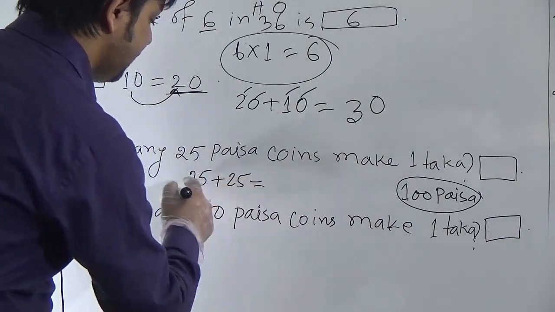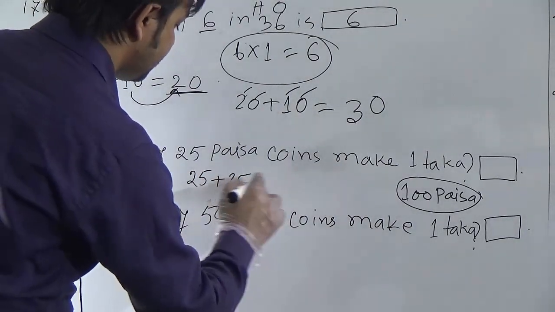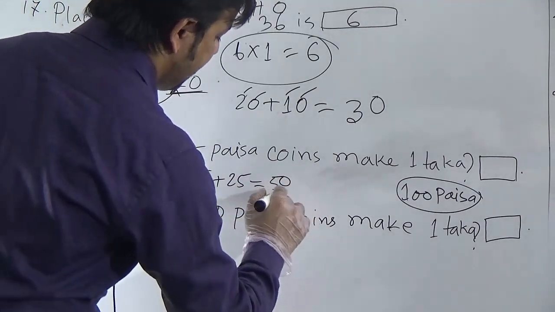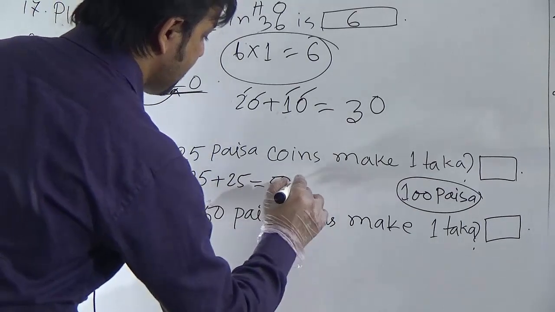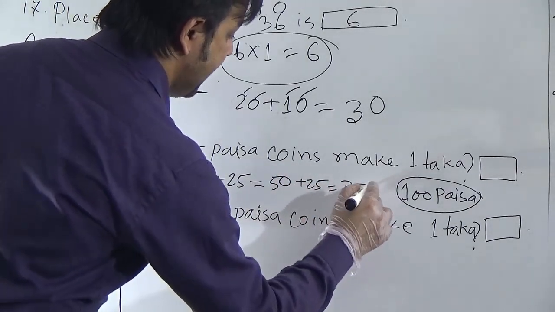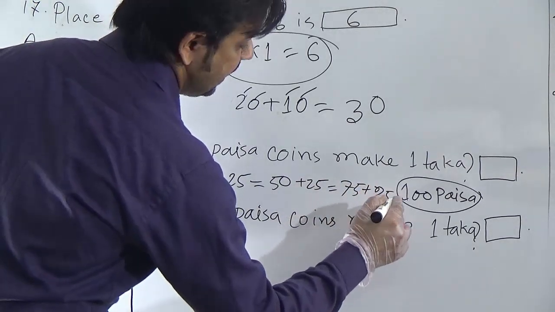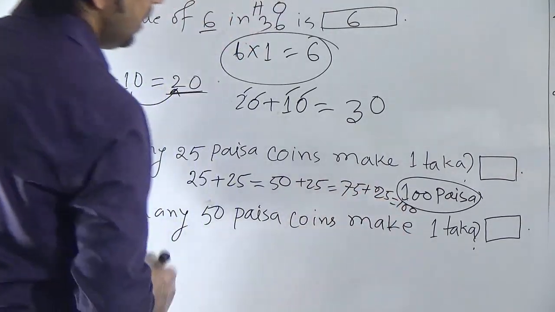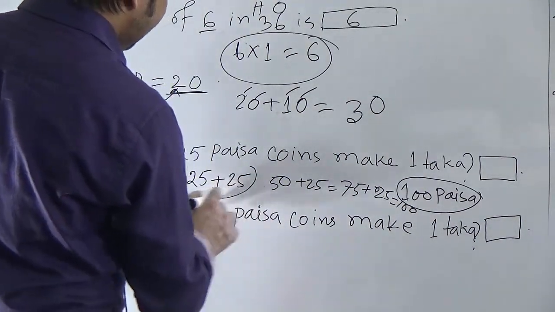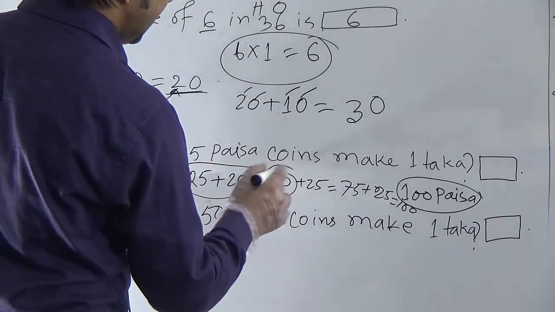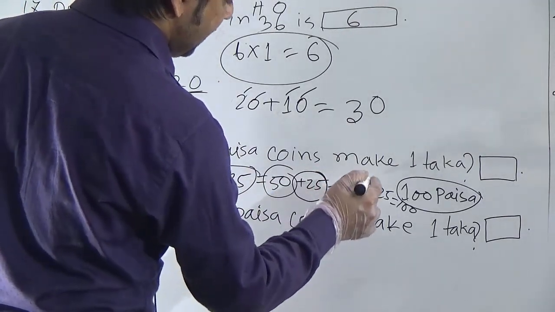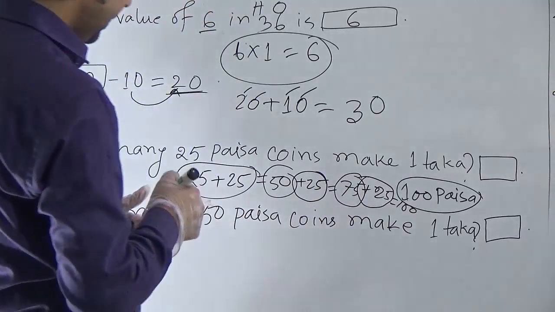If we add, this will be 50. Now add 25 again with 50. You will get 75. Add 25 again. You will get 100.